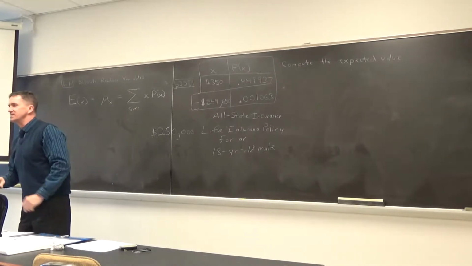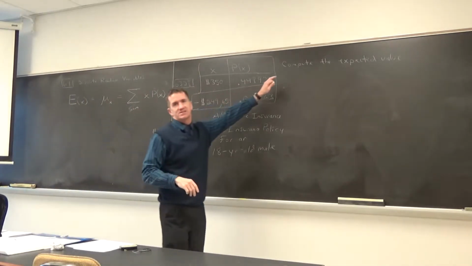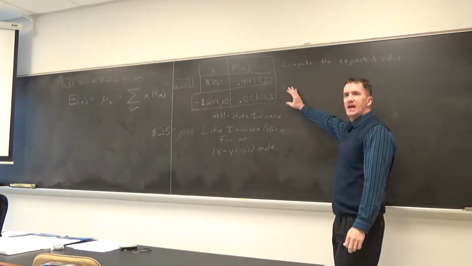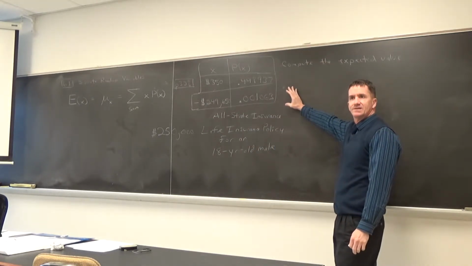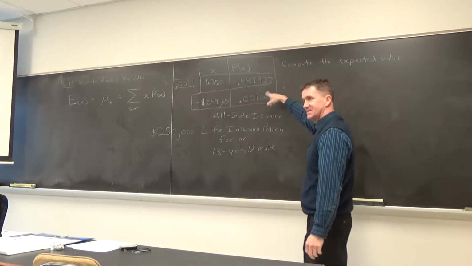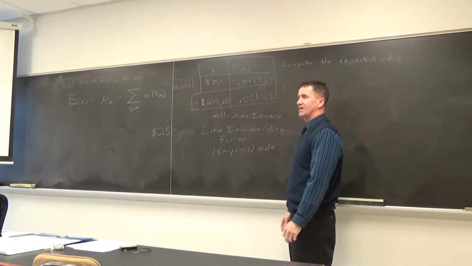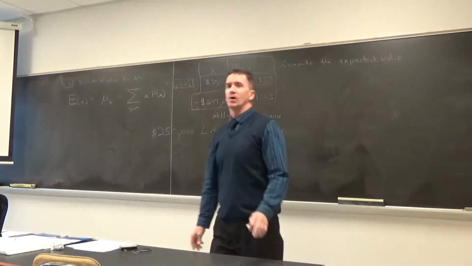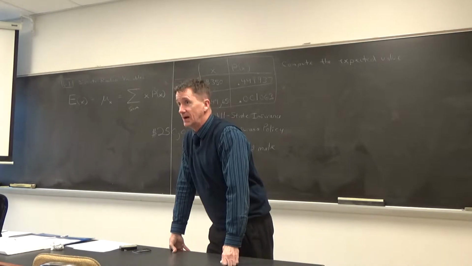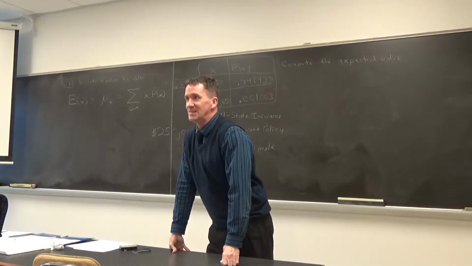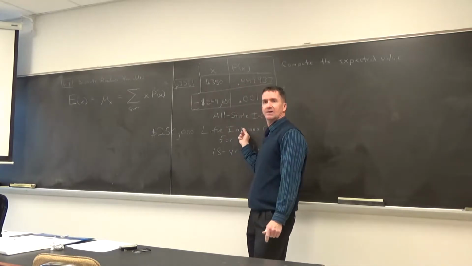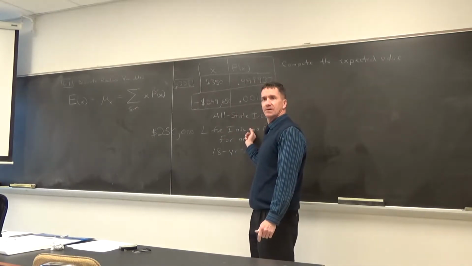What's expected? How much do we expect this company to make or profit off each 18-year-old individual? That's what we're getting. So if we're going to compute the expected value of this policy for this one 18-year-old male, before we compute this answer, it had better come out to be positive. Because if it comes out negative, don't you agree this company will go bankrupt? Yeah, they'll go bankrupt. Do you agree?